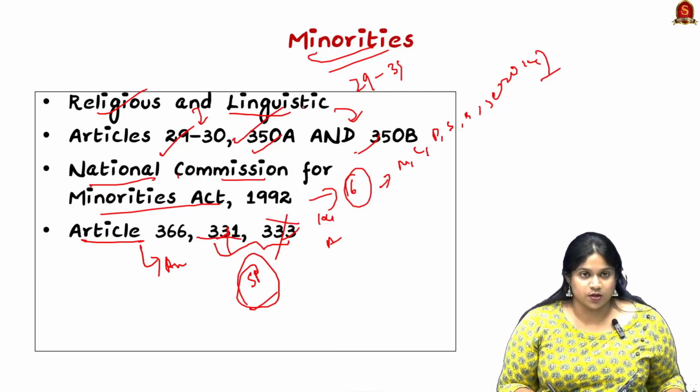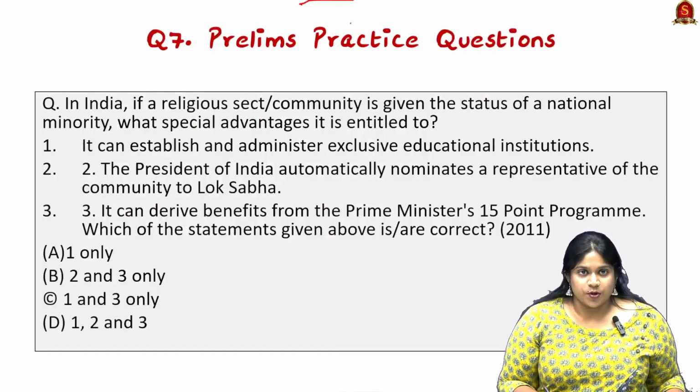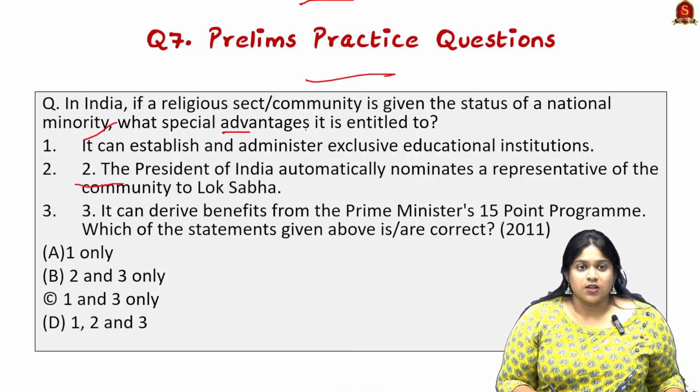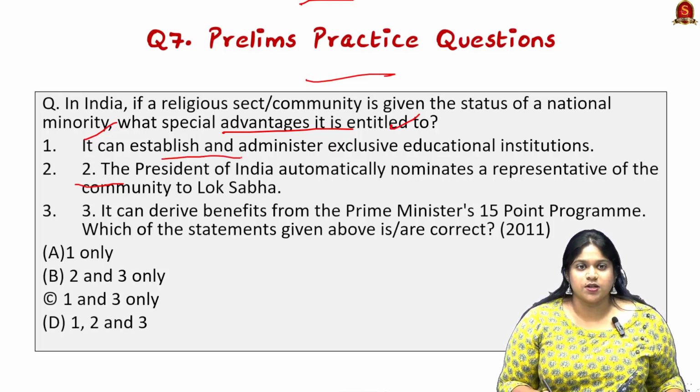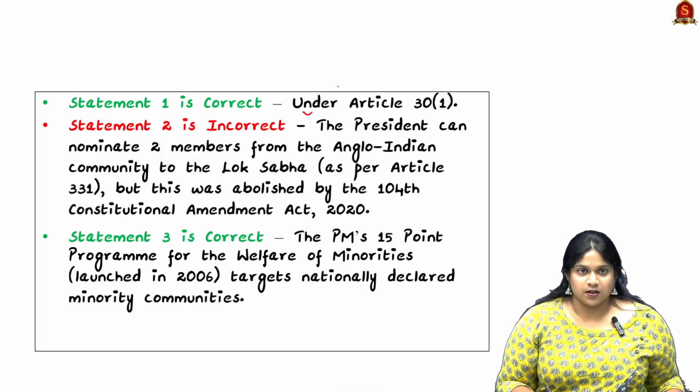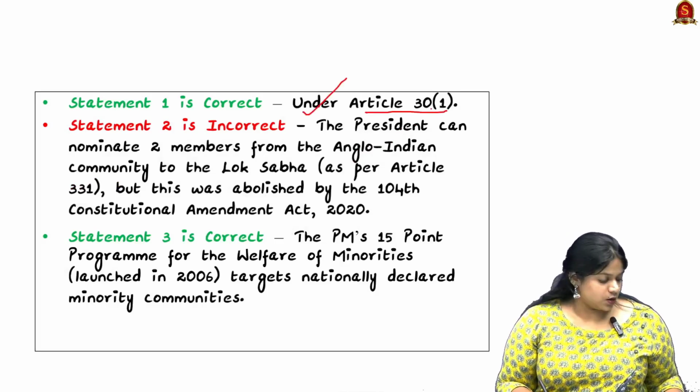So give a revision on it. Now looking into a prelims practice question. In India, if a religious sect or community is given the status of a national minority, what special advantages are they entitled to? First, it can establish and administer exclusive educational institutions, and this is a right under Article 30 Clause 1.